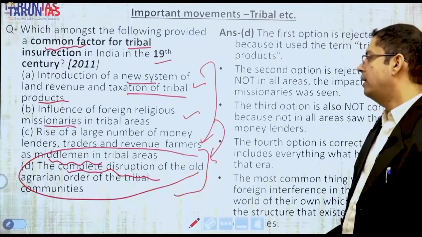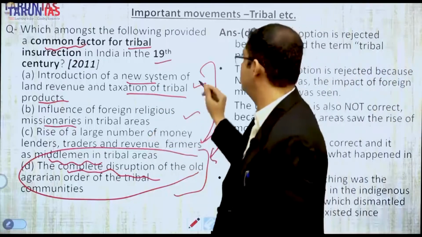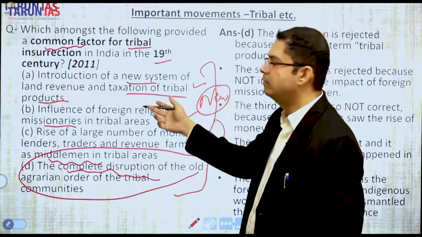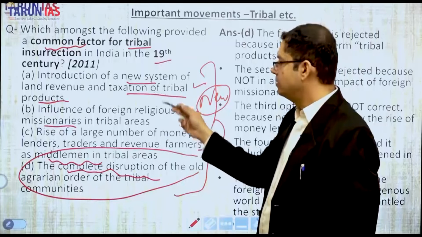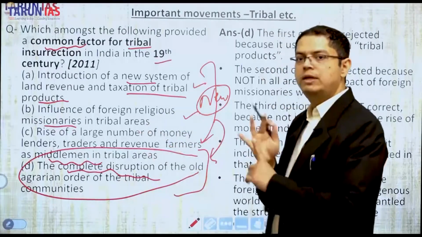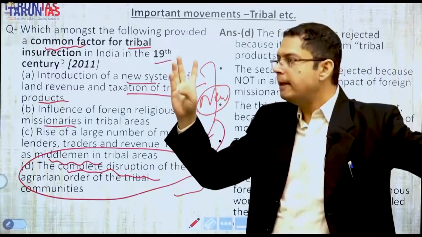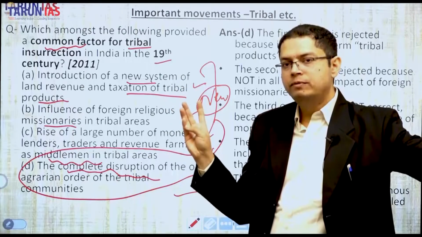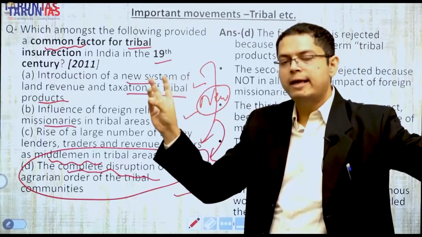Complete disruption of the old agrarian order of the tribal communities and replacement with a new one. This was the new agrarian order, that missionaries were there, a new taxation system was there, as well as a number of middlemen were introduced. Three factors, if you want to summarize it: religious element, revenue middlemen, and enhanced taxation.